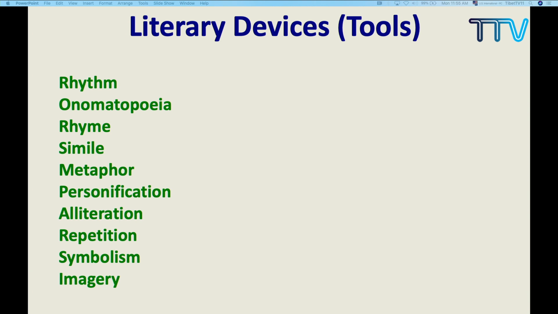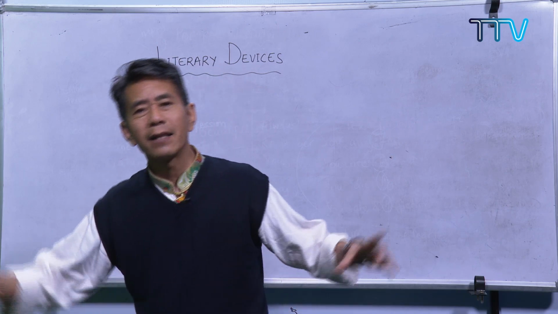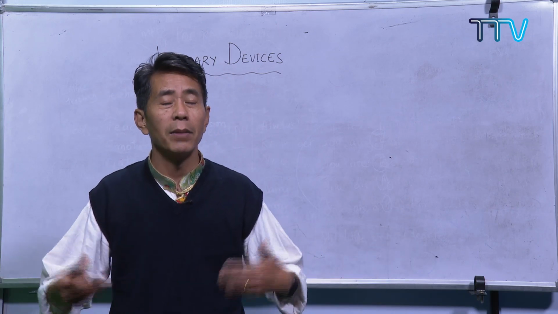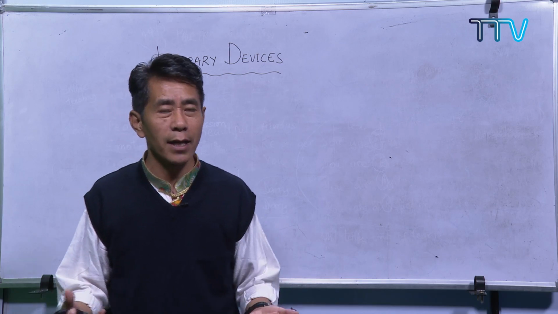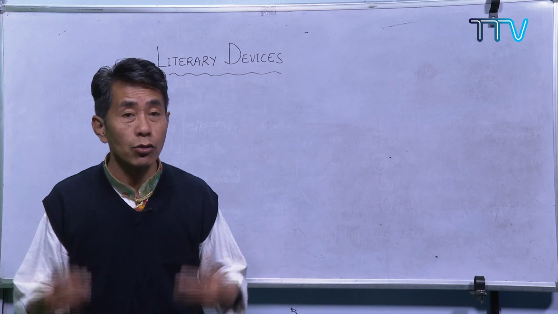These devices are used by the poet, and you will definitely find them. These are figures of speech. I told you, what is a figure of speech? A figure of speech is language which has a different meaning. Do you remember, in my first session, I used one figure of speech. For example, if someone is very kind to you and you are very grateful to that person, instead of writing a lengthy essay or paragraph, you can just say, "You are my oxygen." In that simple sentence, you have spoken volumes.